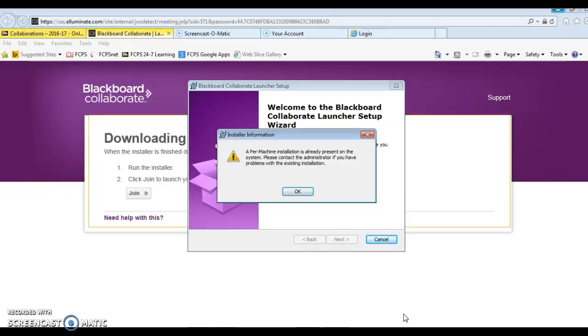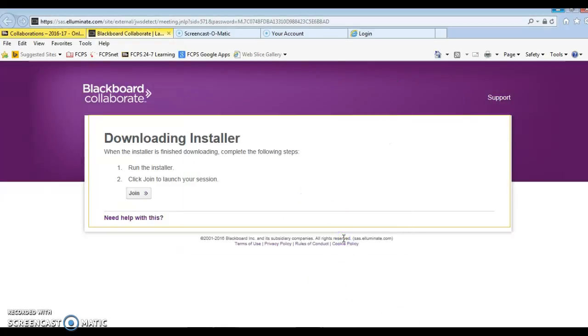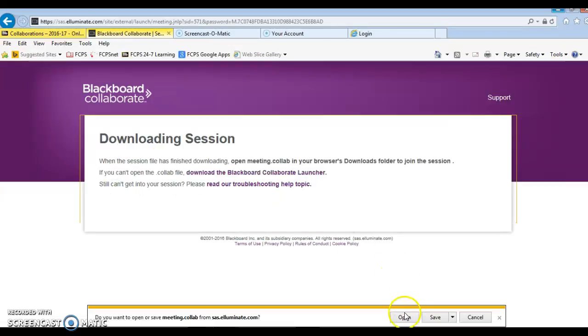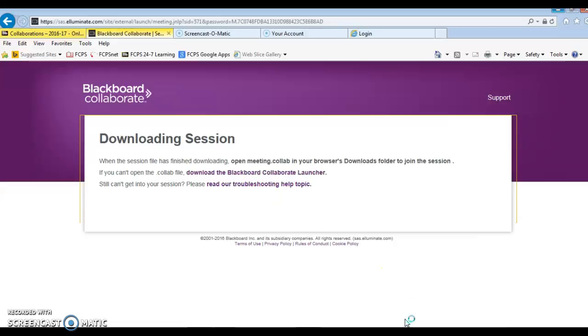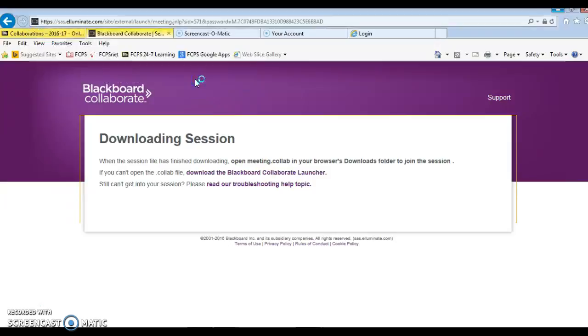And this one has installed. So then the next thing it should prompt me for is to enter my name. Once you enter your name, you click Log In. You might have to click Open. I'm going to have it remind me later about the update, even though I thought I installed that last time. Essentially what this is doing is joining the live collaboration session.